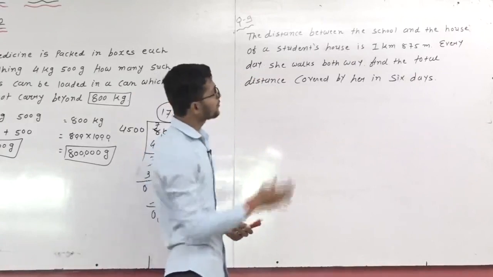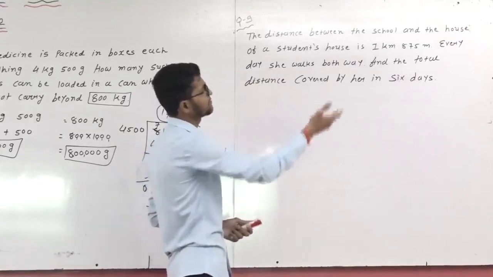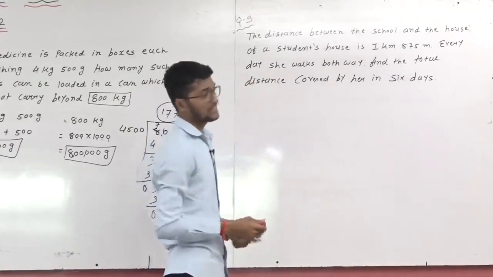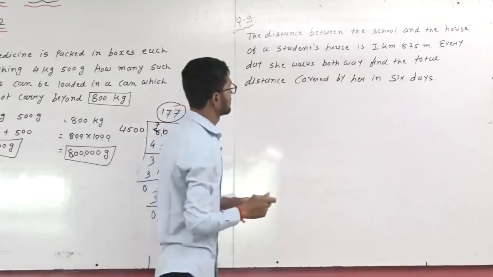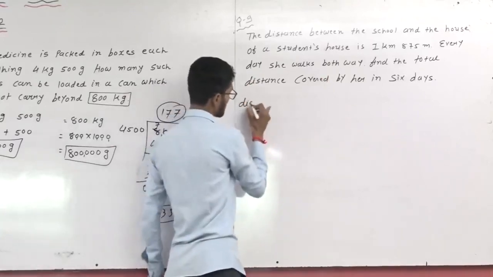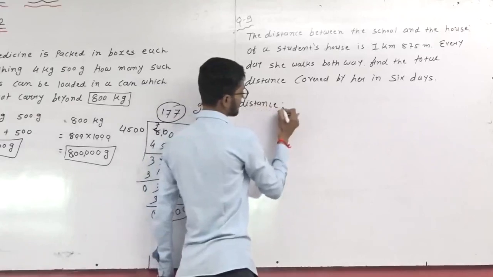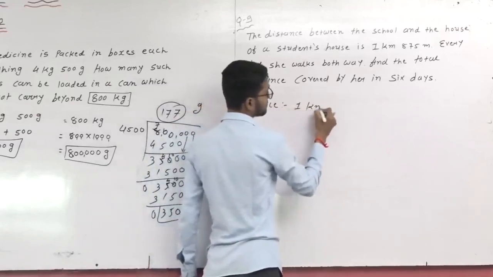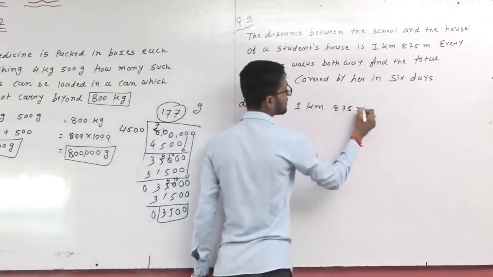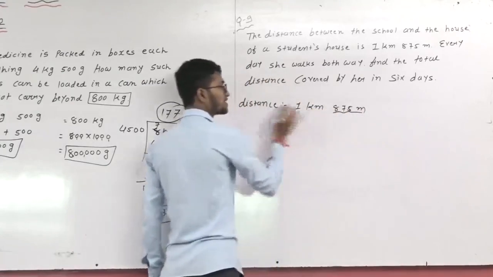Okay students, so first of all, the given values are kilometer and meter. So first of all, the values must be the same. So here the distance is 1 kilometer 875 meter. This one is already in meter, but this one is kilometer.